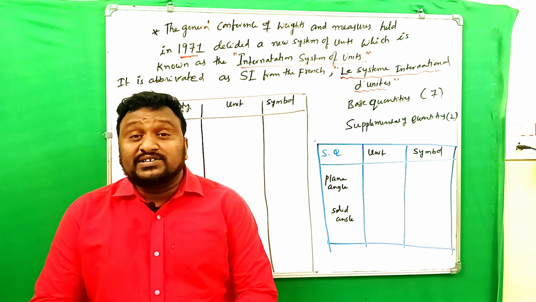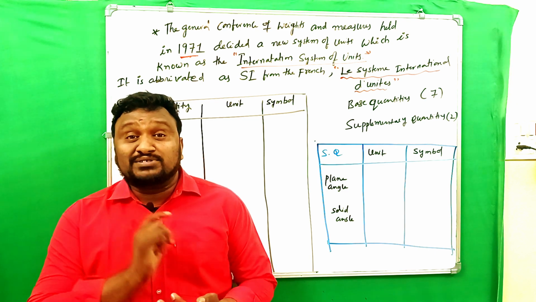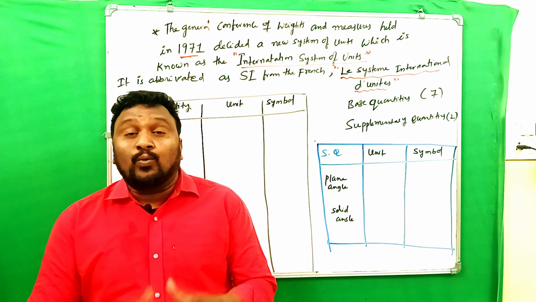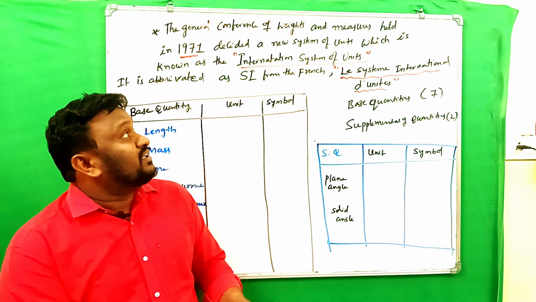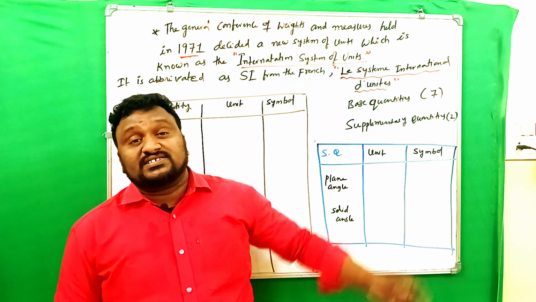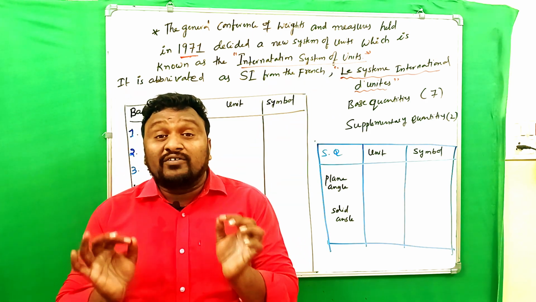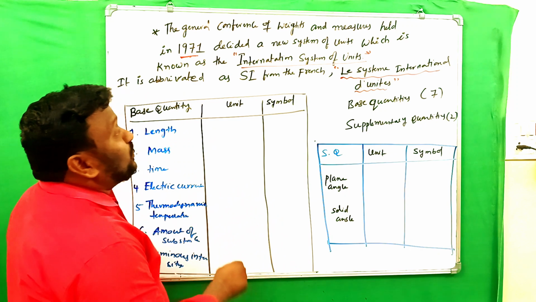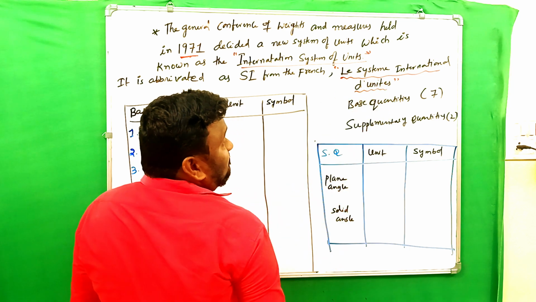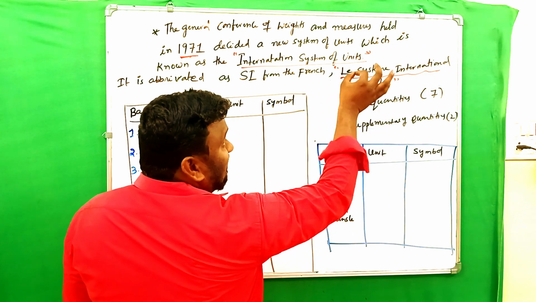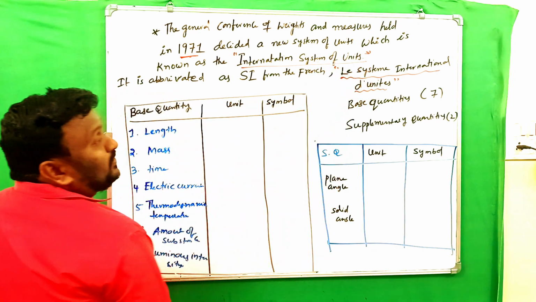The General Conference of Weights and Measures held a meeting in 1971 and they decided on one new system to measure the units. That is nothing but the International System of Units, and that is abbreviated as SI according to the French, Le Système International d'Unités. SI came from this sentence. Clear?